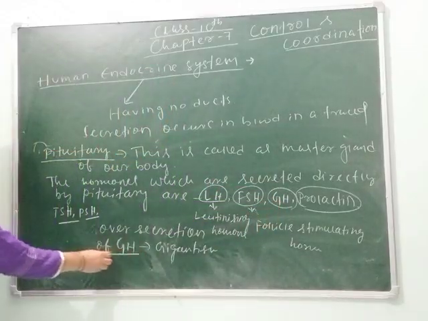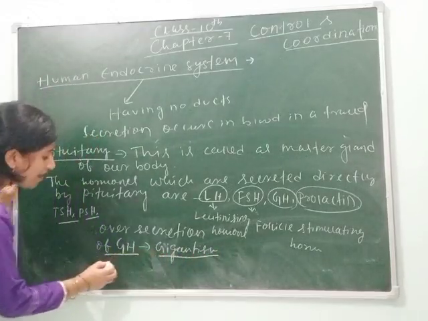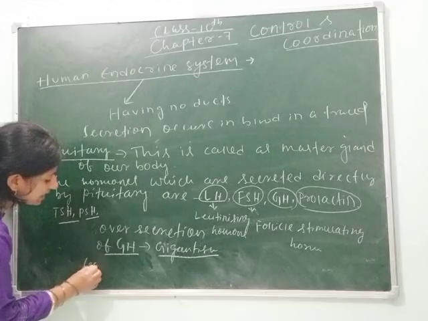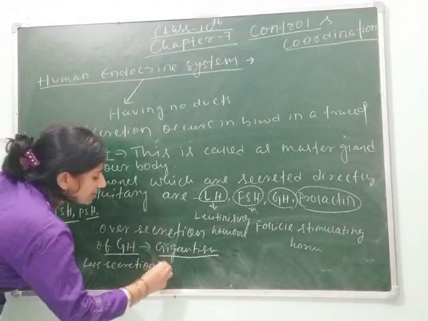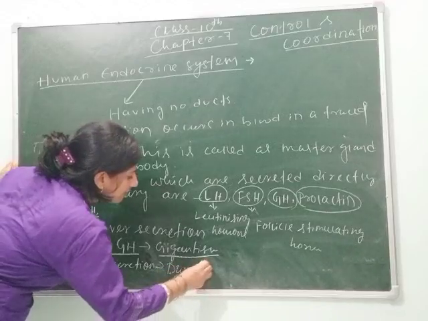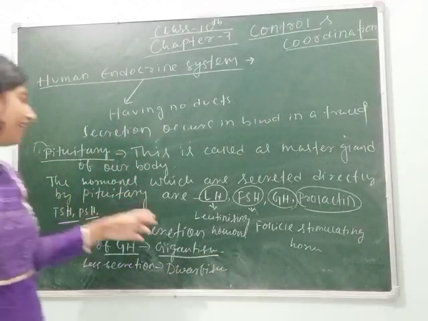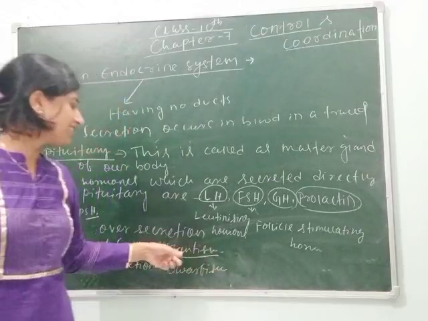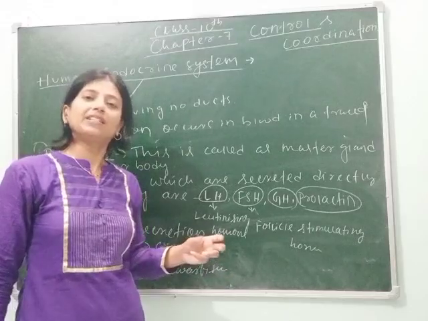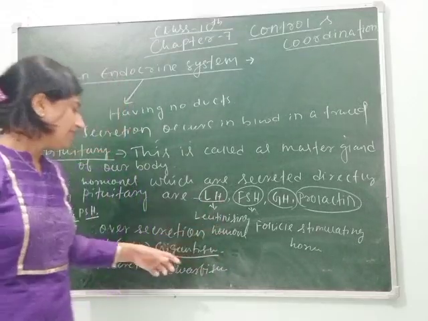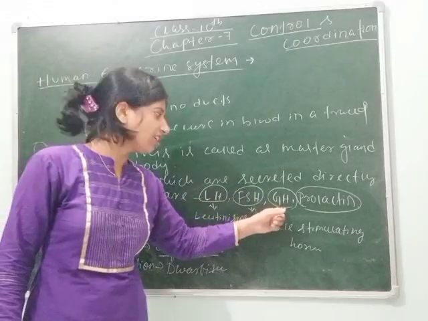So if it secretes in large amounts, it causes the condition called gigantism, whereas less secretion causes dwarfism. You can take the example of the Great Khali, in whom gigantism is seen, and dwarfism can be seen in Lilliput, a film actor. His height is so small, and this is due to less secretion of growth hormone.